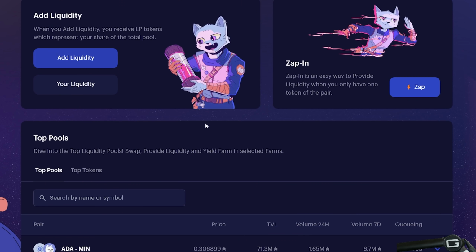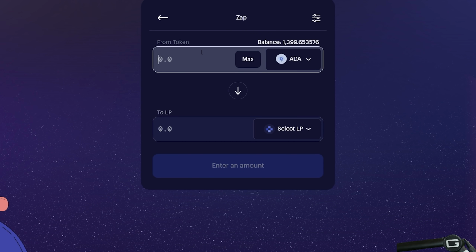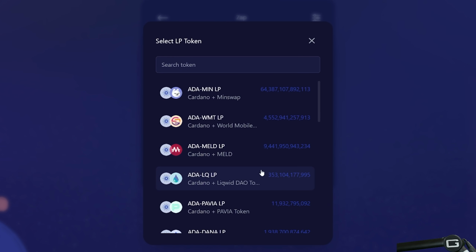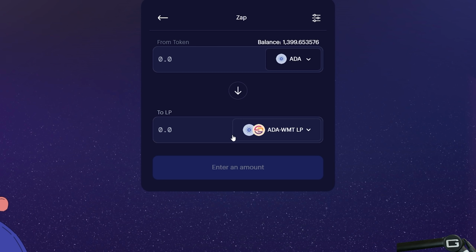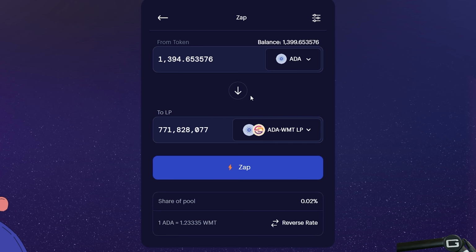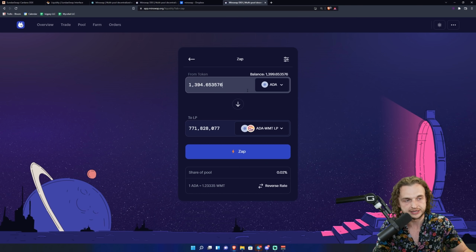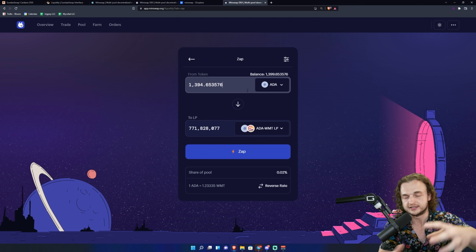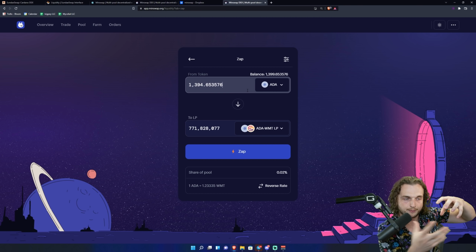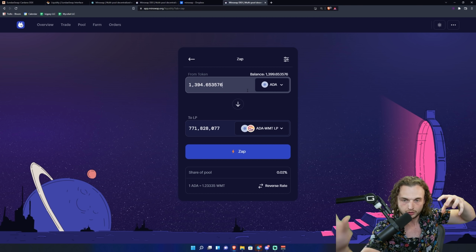An easier way to even do that is the Zap function. If you do Zap, you can actually select the liquidity pair that you want. So we'll go ahead and do ADA World Mobile token. So you can just zap the amount of ADA, and then automatically you're given that amount of LP. And what the LP does is it is the amount of tokens that represents the tokens that you have locked up in the liquidity pools.